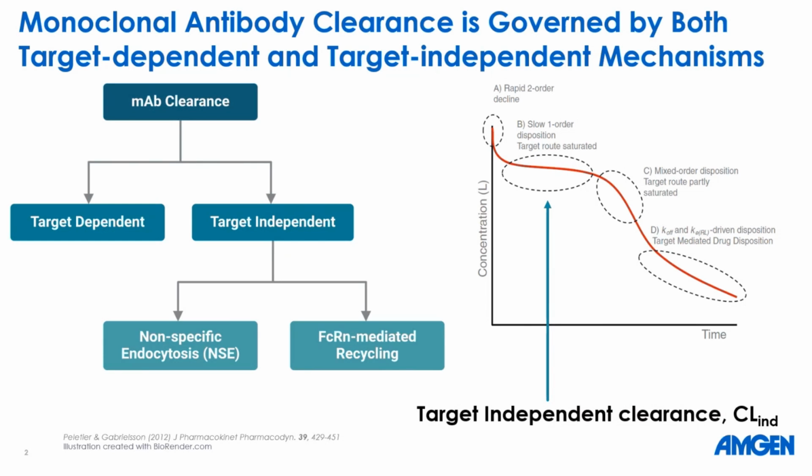The disposition of immunoglobulins is influenced by target-independent and target-dependent mechanisms. Target-dependent mechanism is dependent on the target biology and manifests due to the affinity and selectivity of monoclonal antibodies to the target. On the other hand, target-independent mechanism is important when the target route is saturated or not a driving factor for overall PK. This route is governed mainly by non-specific endocytosis and FcRn-mediated recycling.